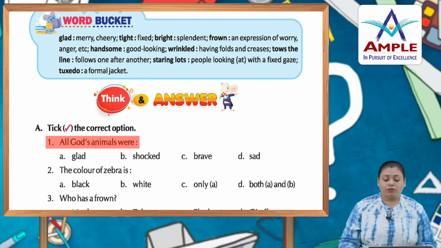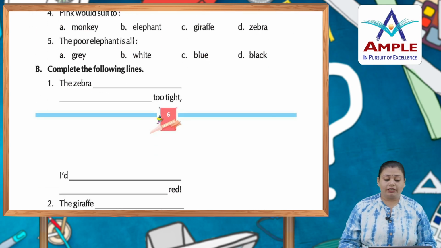All God's animals were glad. We'll take the number 1 option. Okay, now read the rest of the part and find out the correct option and tick on it.